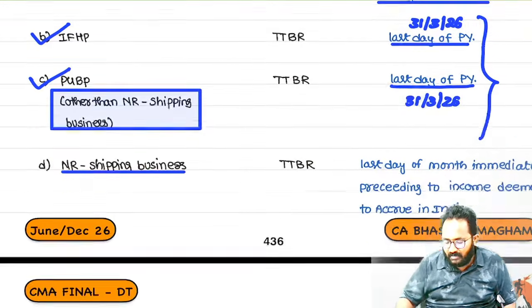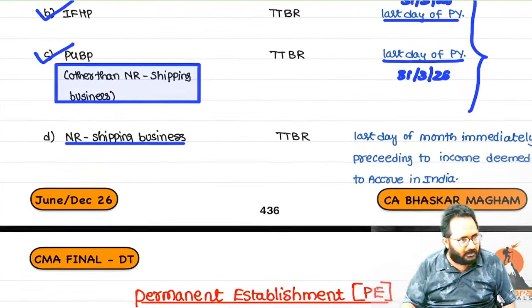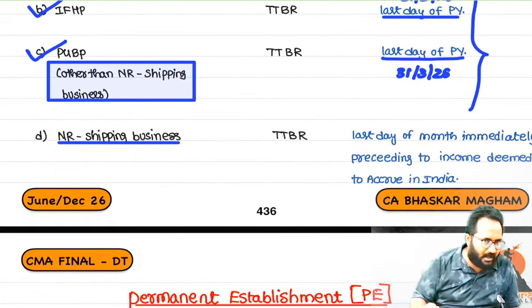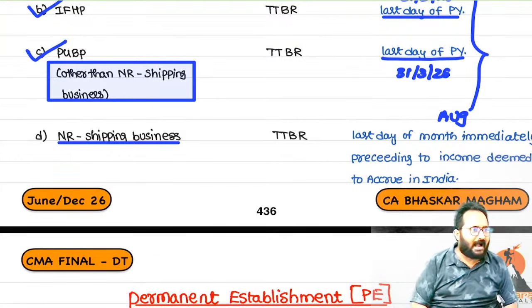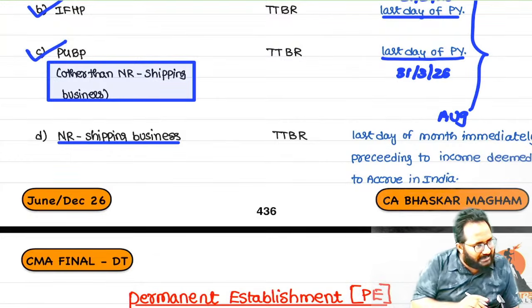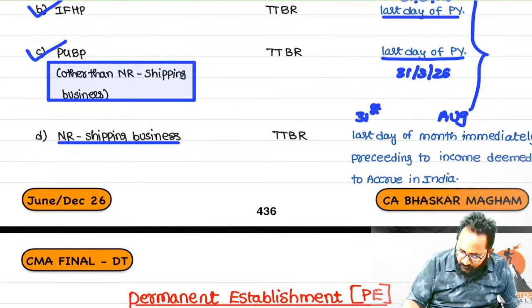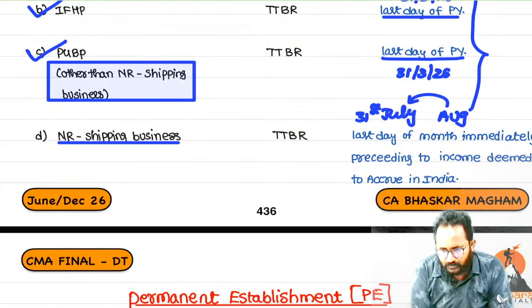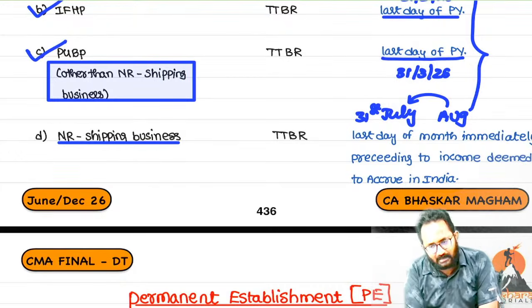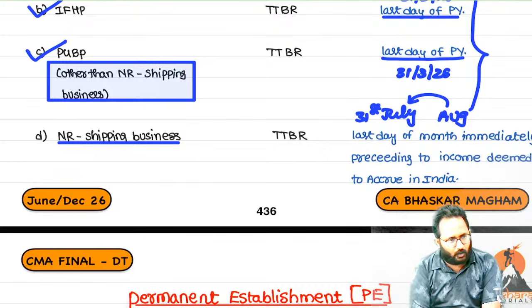Now for non-resident shipping business, again they clearly say whenever in that month you accrue or earn that income. Suppose in the month of August we accrue or earn it, the immediately preceding month's last day. What is that last day? 31st July. Whatever the rate is there, that rate we have to take.